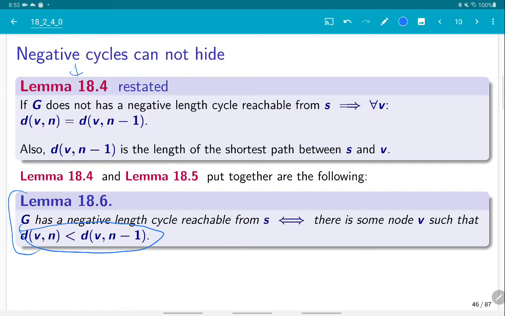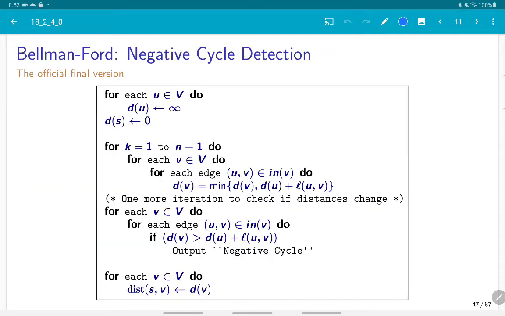That's all we need. We just need to run Bellman-Ford till the nth iteration and see whether the distances converge or not. If they did not converge, we complain bitterly and declare that there is a negative cycle, and we are done. And we got this form of Bellman-Ford, which is kind of the official version.